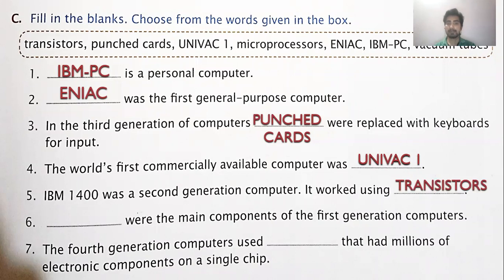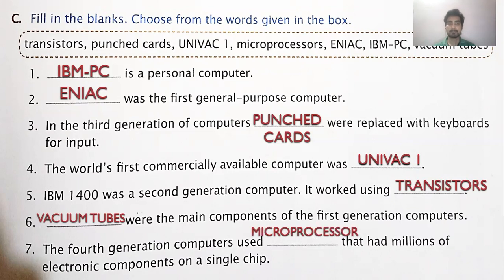Six, dash were the main components of first generation computers. So vacuum tubes were the main components of the first generation of computers. Seven, the fourth generation computer used dash that had millions of electronic components on a single chip. So the answer here will be microprocessor.